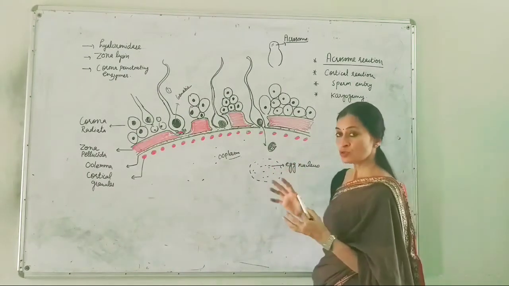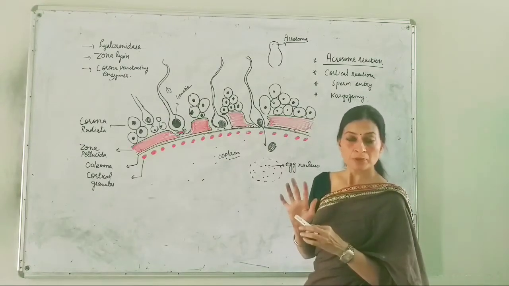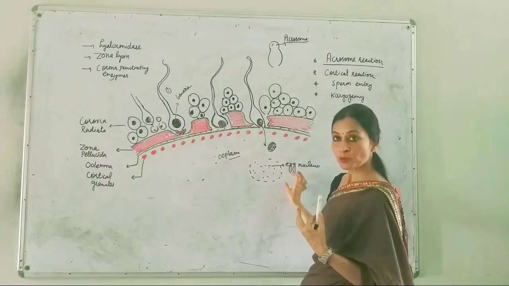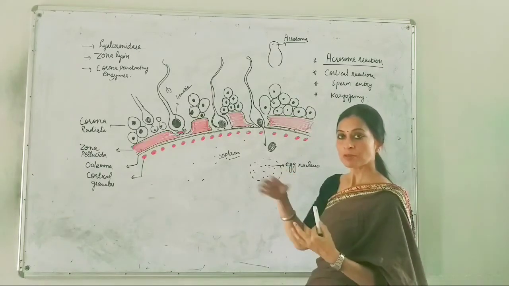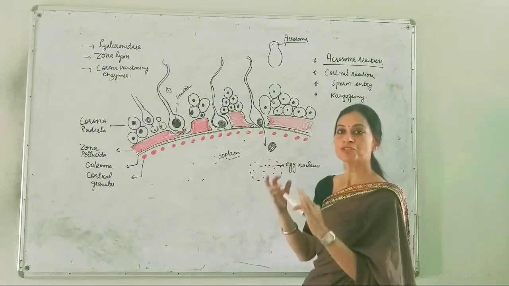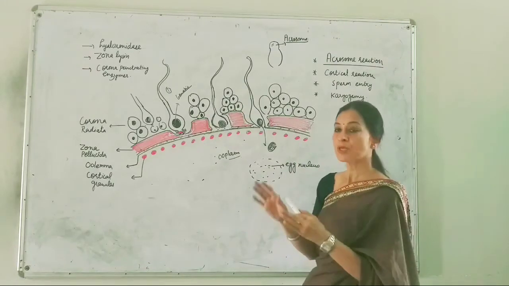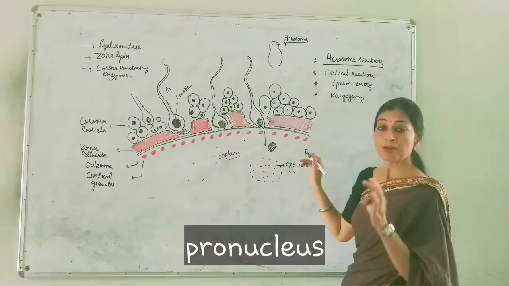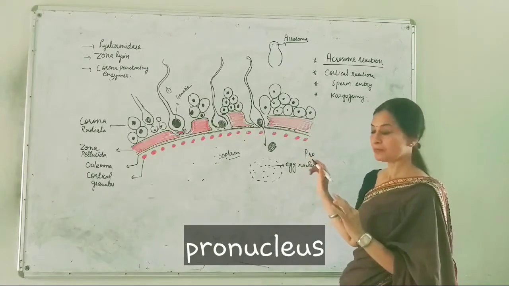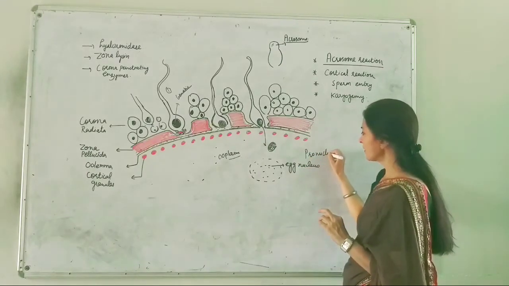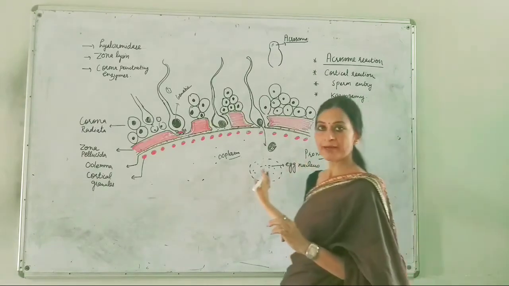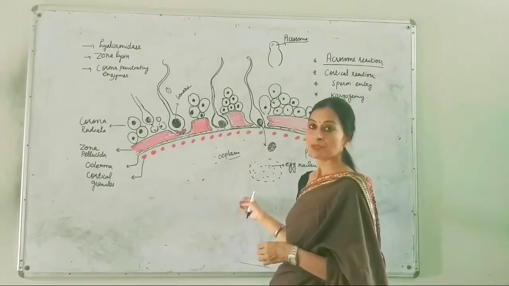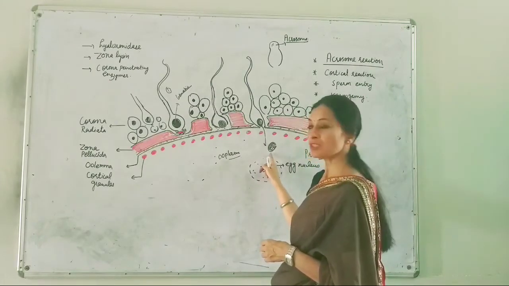But no nuclear membrane formation will take place now, and after completion of secondary oocyte division, the egg nucleus is known as the pronucleus because of the lack of nuclear membrane.